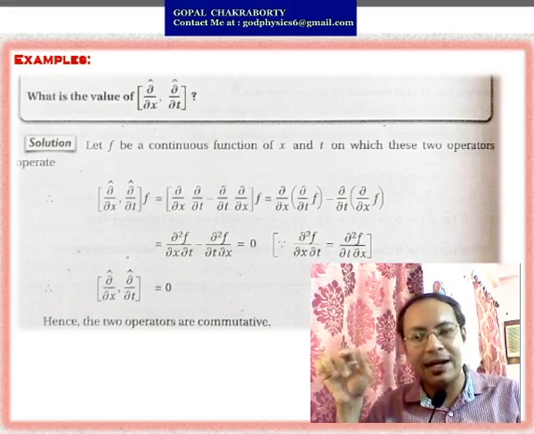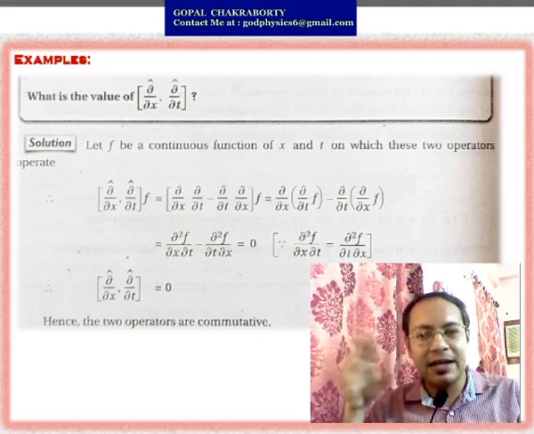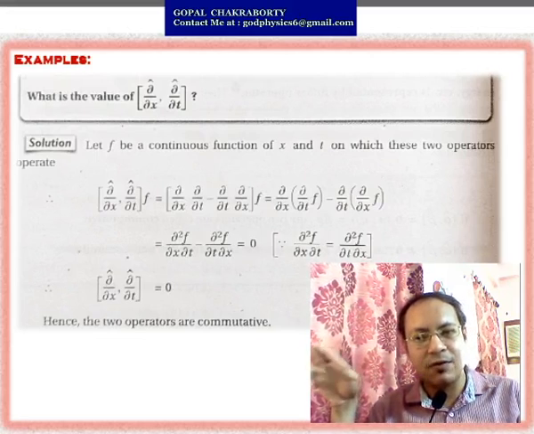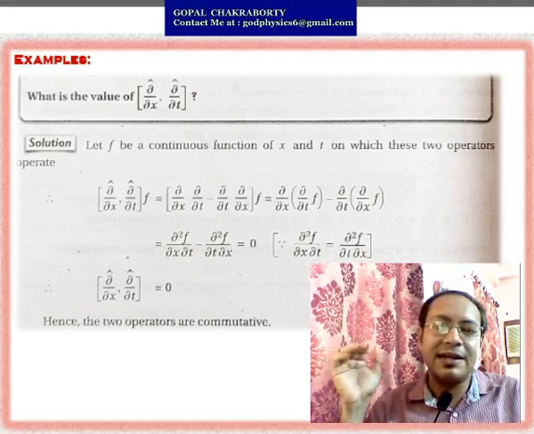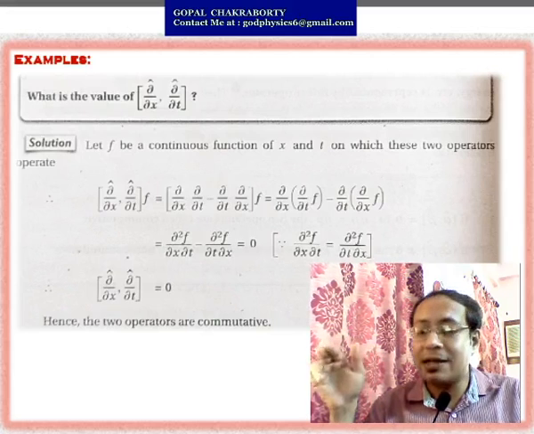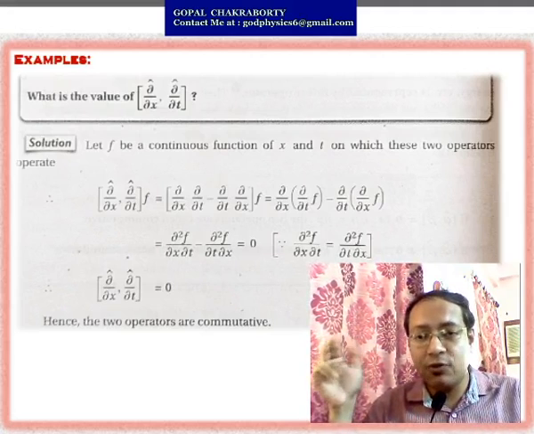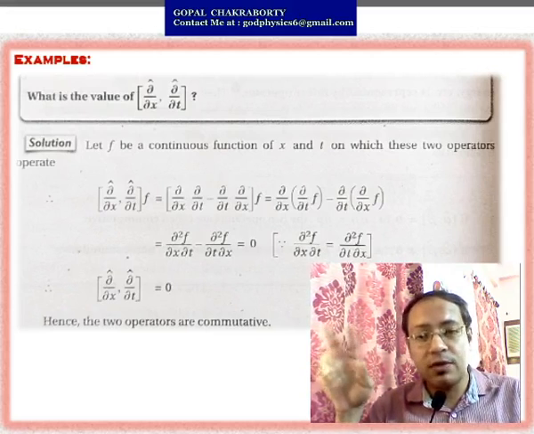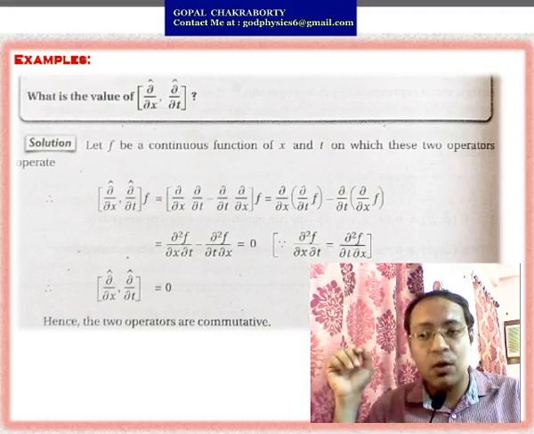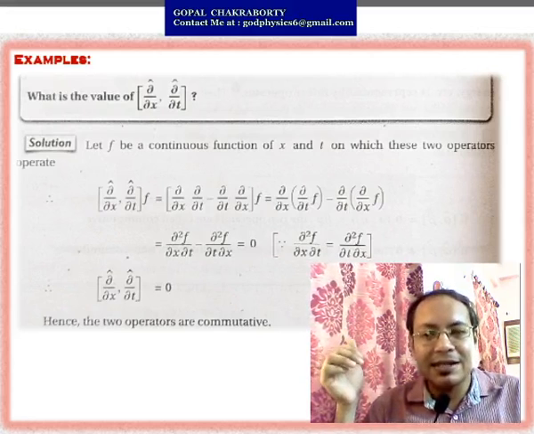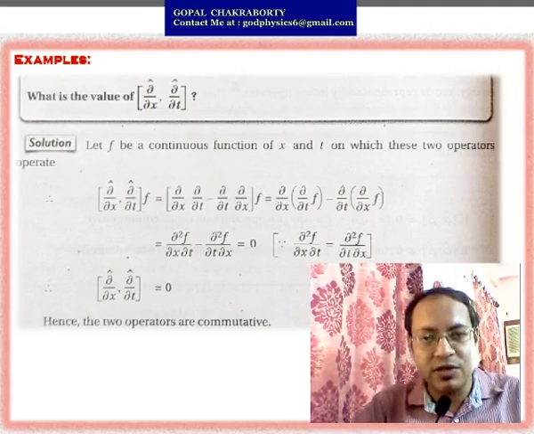As per the formula you get del/del x del/del t f(x) minus del/del t del/del x f(x). That gives del/del x of del f/del t minus del/del t of del f/del x. Ultimately you get del²f/del x del t minus del²f/del x del t. Both cancel out and give 0. So the value of [del/del x, del/del t] equals 0, and both these operators are also commutative in nature.